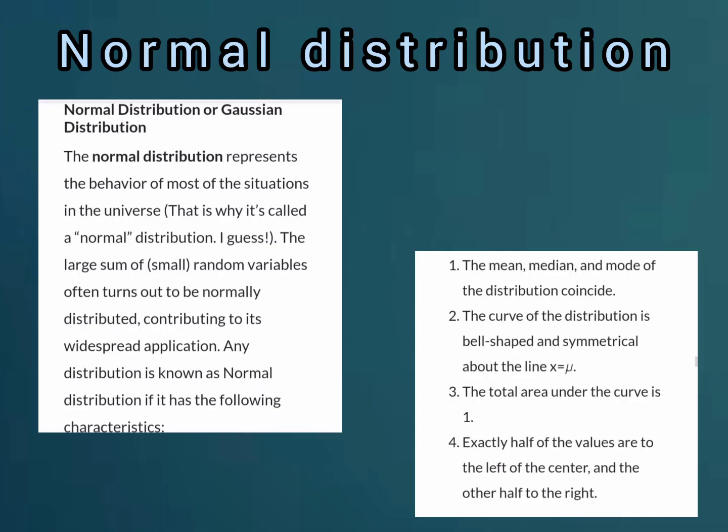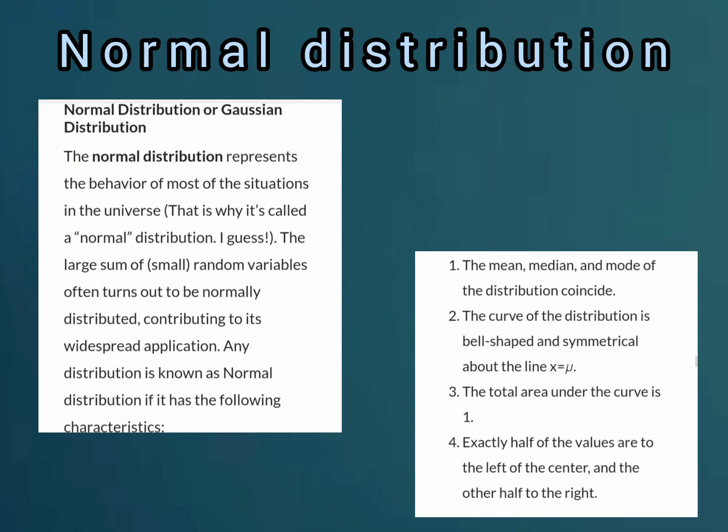Normal distributions are also called Gaussian distributions. A normal distribution represents the behavior of most situations in the universe. That is why it's called a normal distribution. The sum of a large number of random variables turns out to be normally distributed, contributing to its wide applications. Any distribution is known as a normal distribution if it has the following characteristics.